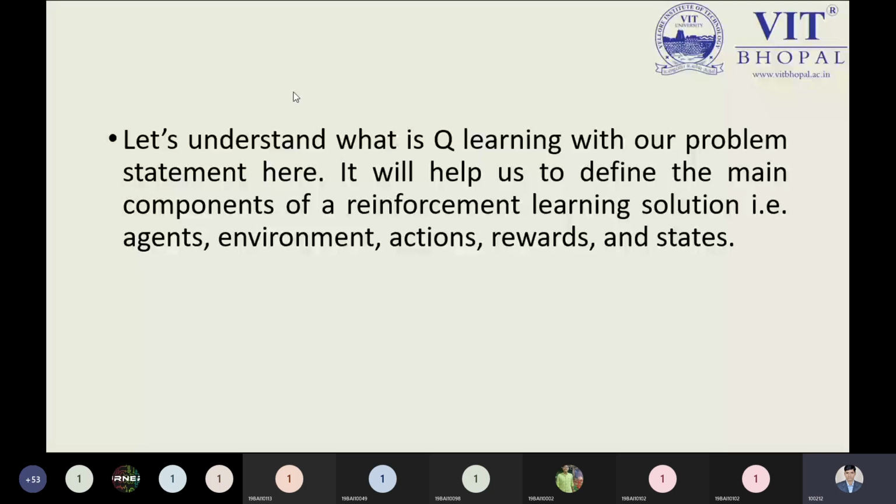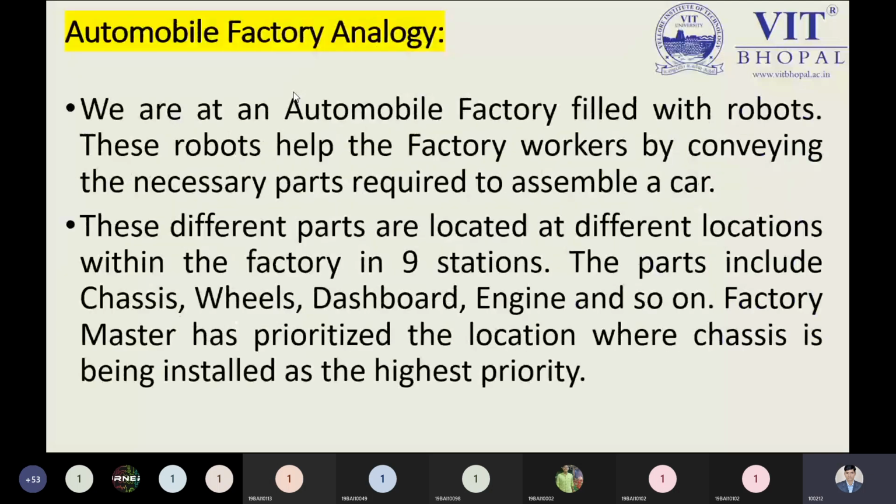In this automobile factory analogy, there are lots of robotic arms following an artificial intelligence manufacturing system. So no user involvement is required, only for managing purposes. The building and designing is to be done by the robotic arms only.